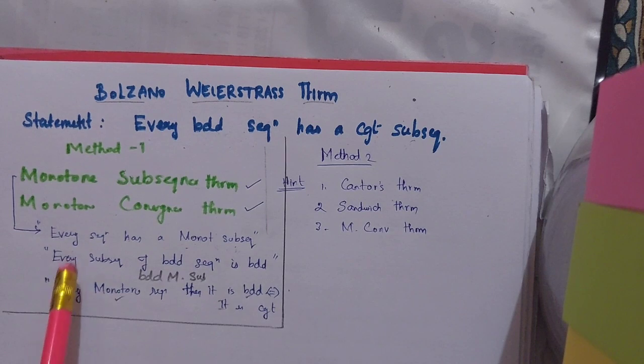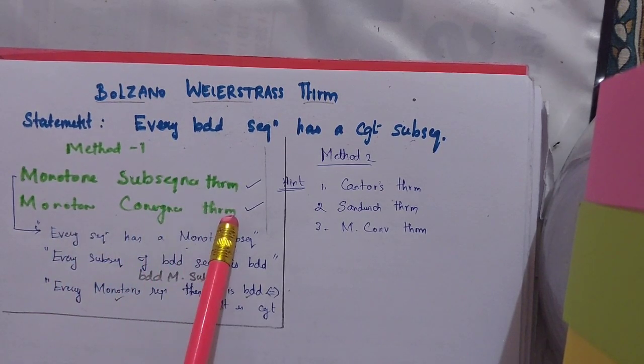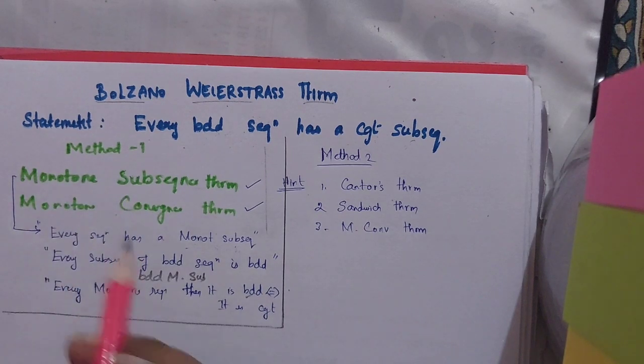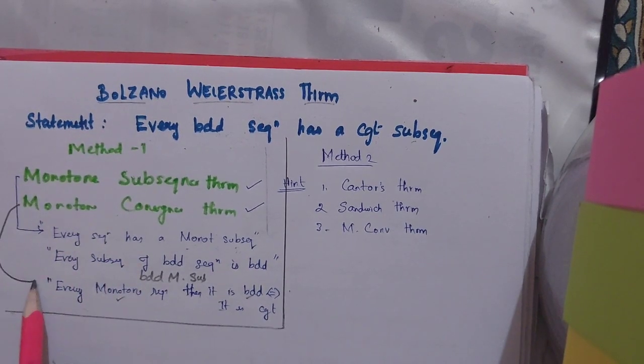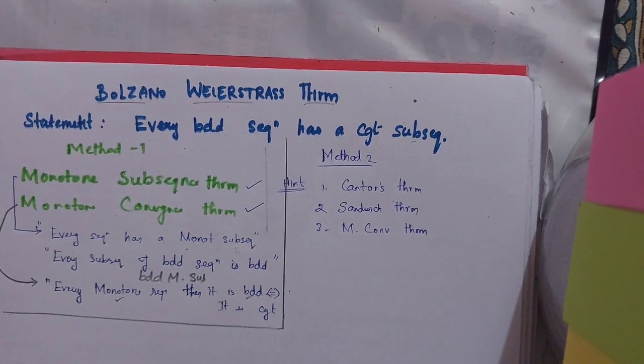And I know a theorem, the monotone convergence theorem. You can watch it. The statement goes like this: every monotone sequence is bounded if and only if it is convergent. So given a monotone sequence, it is bounded if and only if it is convergent. So I have a monotone bounded sequence, which implies it is convergent.